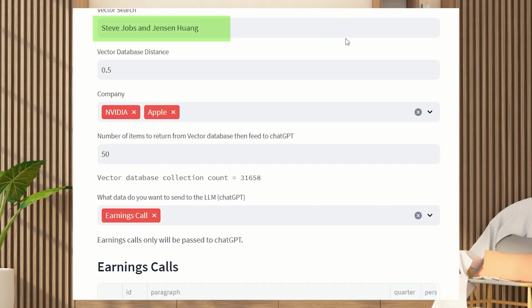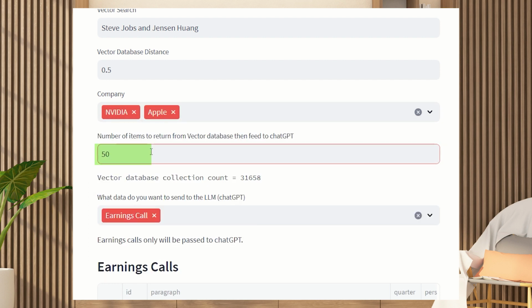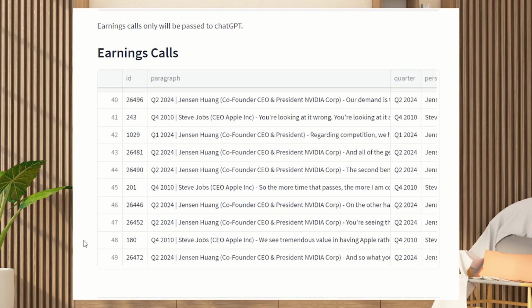For the vector search, we can put in Steve Jobs and Jensen Huang. That's all we need. Put in the distance. This is for the vector database search. Company, NVIDIA and Apple. And we can select other ones, but we're just focusing on those two. So that's all we need. So the number of items, we'll stick it at 50, so we get a good number of responses. What data do we want? So we'll just choose earning call. We could get external information if we wanted, and also financial reports. So there you go. The system has now filtered and retrieved this information.